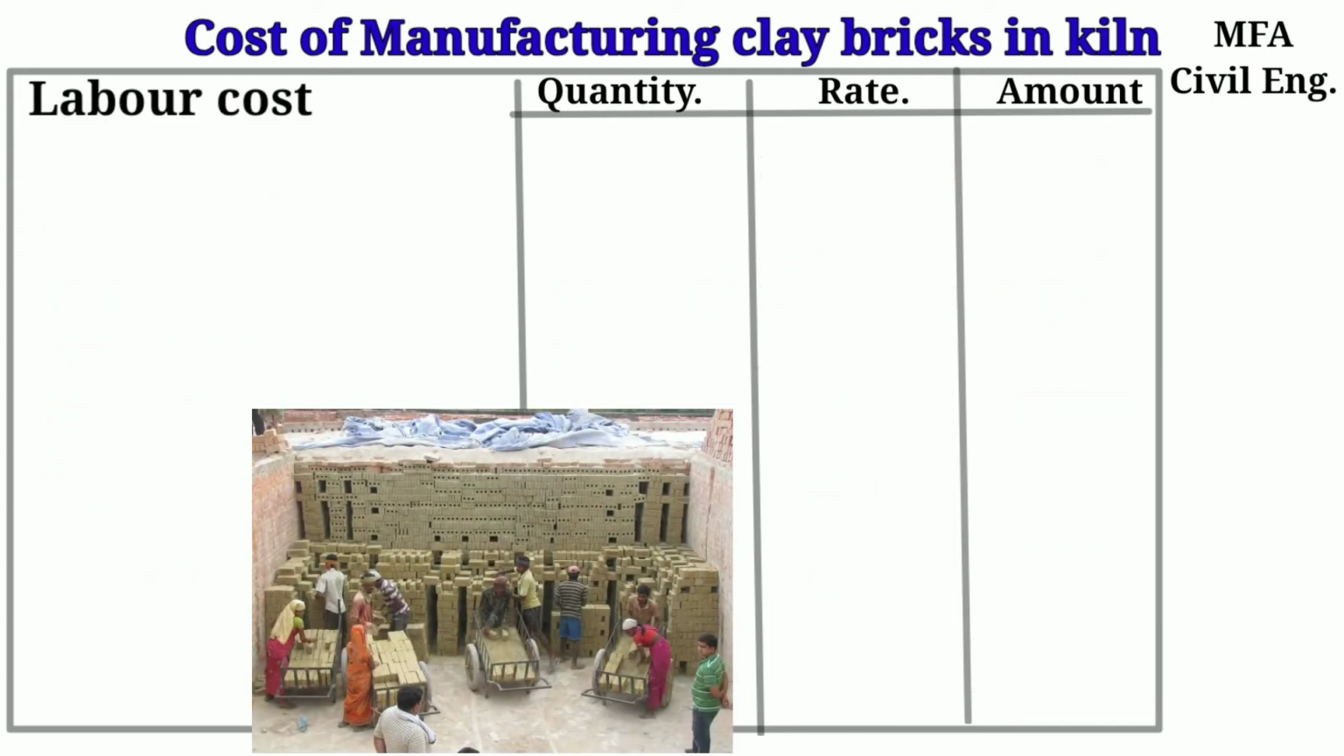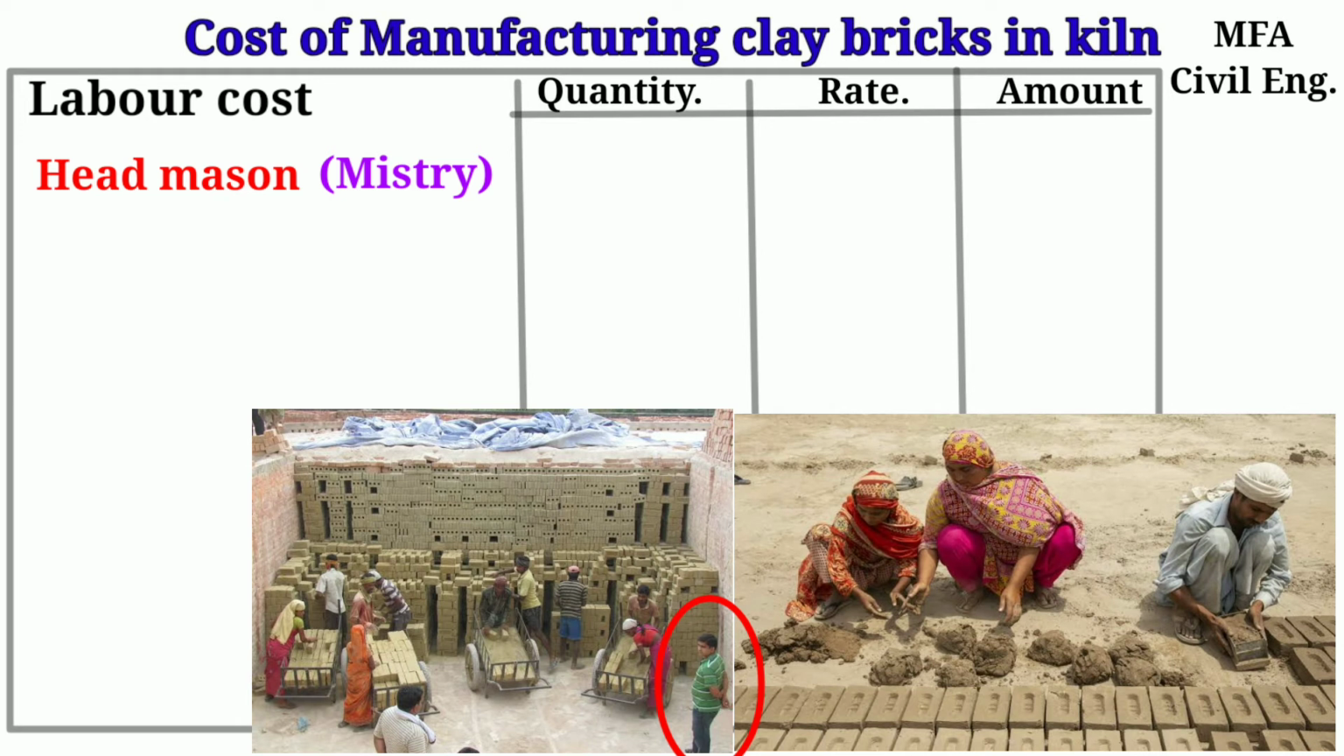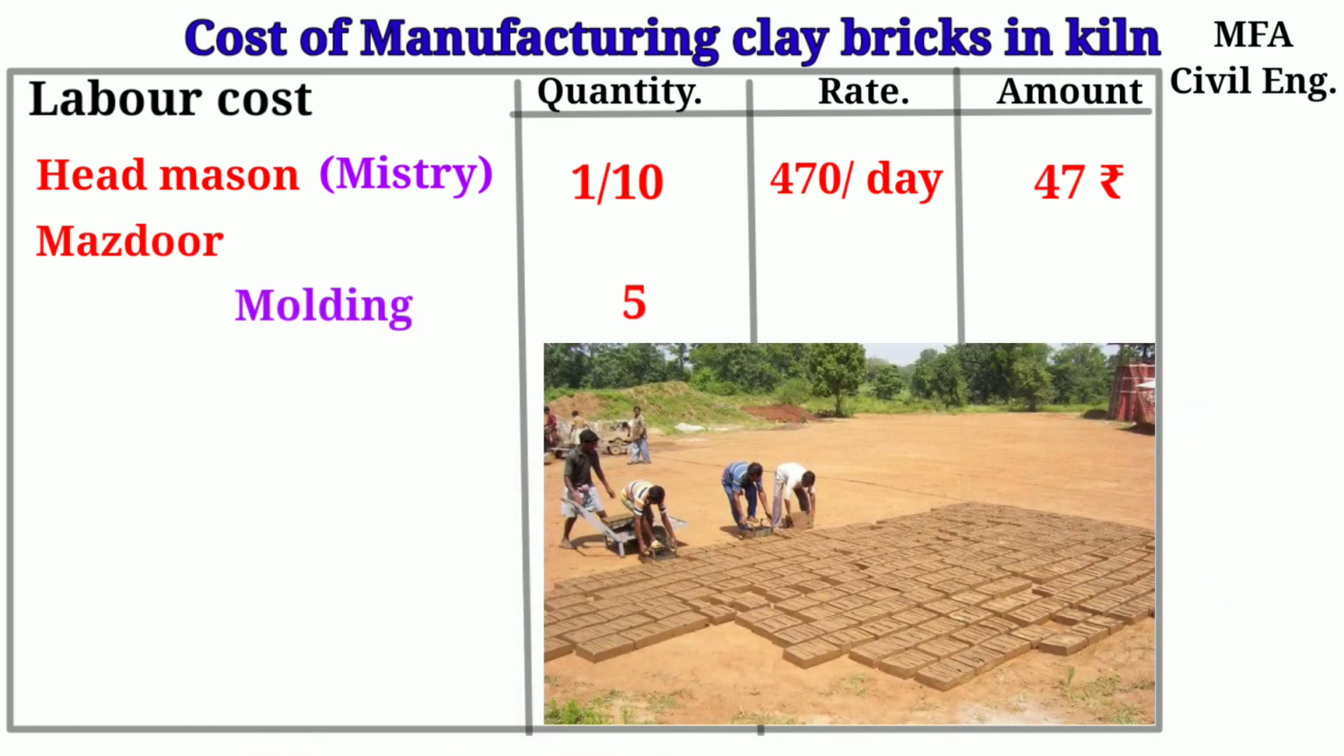In case of labor charges, the head mason or mistri is used only to ensure that the molding process is going correctly. His presence is required only 1/10th part of a day. The rate of a head mason is about 470 rupees per day. So the amount will become 47 rupees. About 5 mazdoor are required for molding clay for bricks. The rate of a mazdoor is about 320 rupees per day. So the amount will become 1600 rupees.